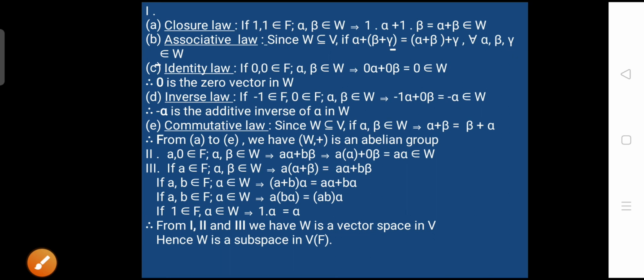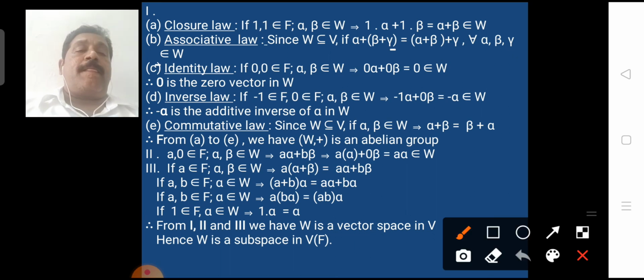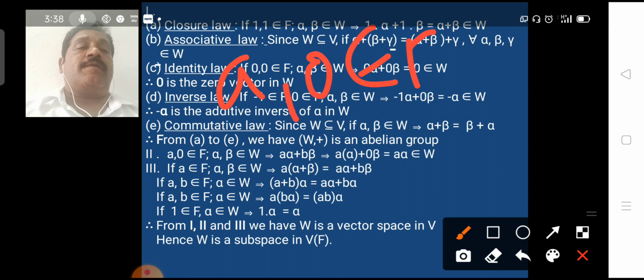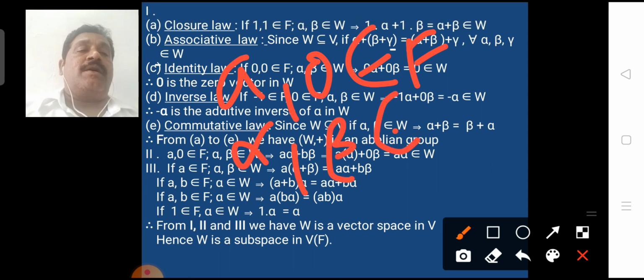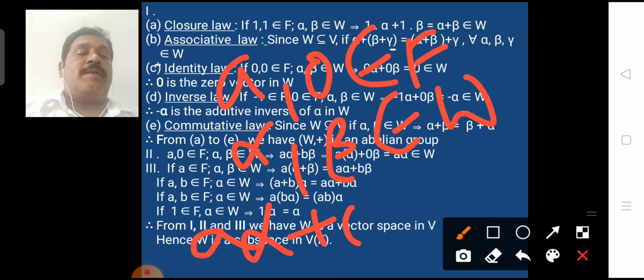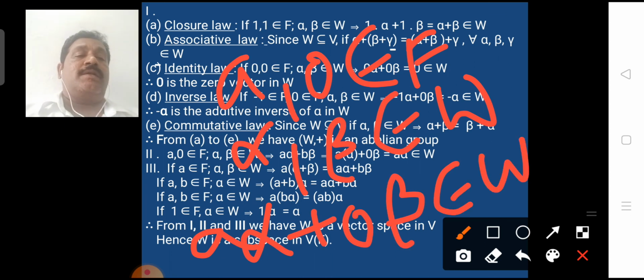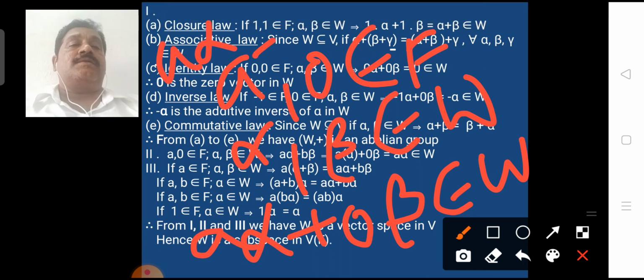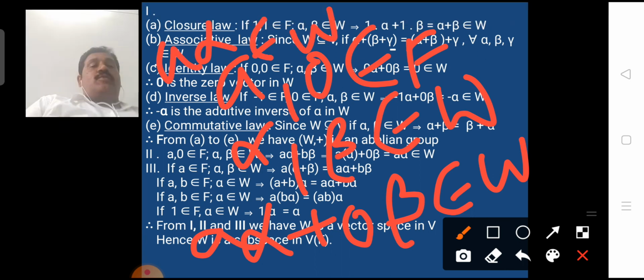And the second property, that is the scalar multiplication property. If we take a, 0 belongs to F and alpha, beta belongs to W, by the given condition a alpha + 0 beta belongs to W. That is a alpha belongs to W since 0 beta = 0 bar. So this is the scalar multiplication property.